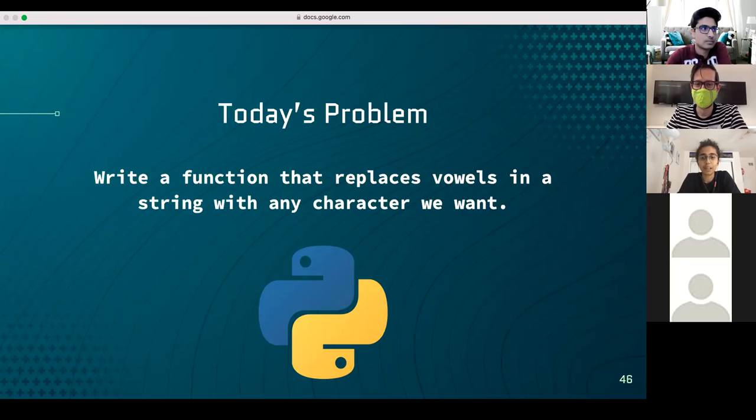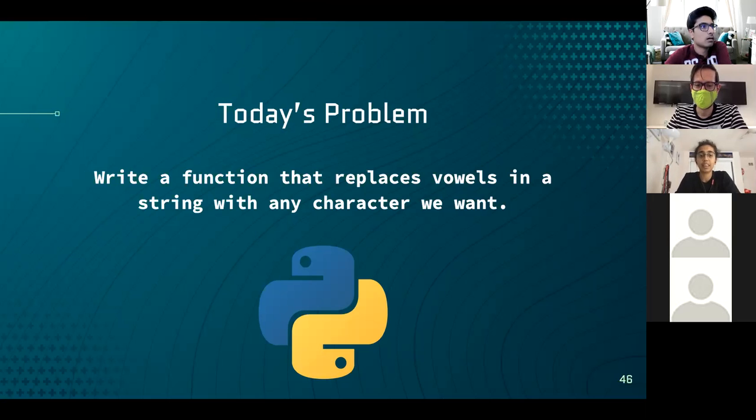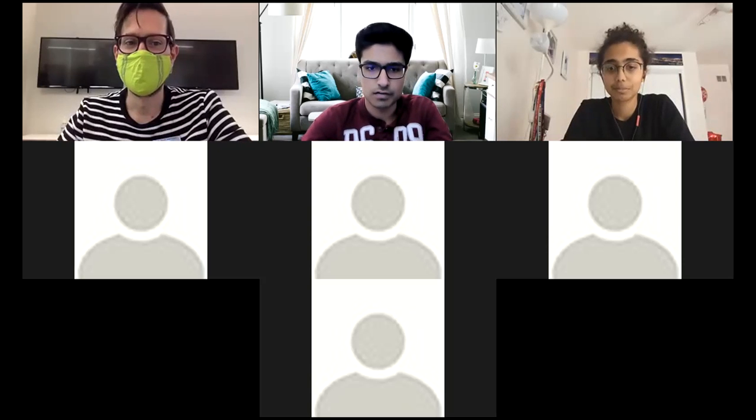Okay, so what we're going to have is a string. A string is just a list of characters, a sentence, a word, and from that string, we're going to replace any vowel with any character we want. But before we go on to whiteboard and to coding, we will review some terms which will help us actually code today's problem. Oh, the screen just went off.